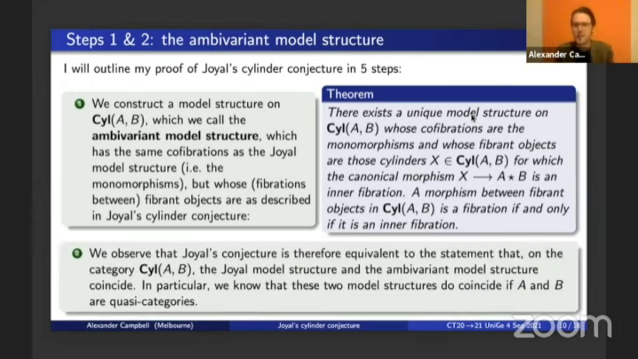And so our second step is merely to observe that Joyal's conjecture is now equivalent to the statement that for each pair of simplicial sets A and B, these two model structures on sSet_{A,B}, the Joyal model structure and the ambivariant model structure, coincide. We have this thing we want to prove about the Joyal model structure. We know it's true of the ambivariant model structure by construction. And so if they coincide, then Joyal's conjecture holds. The converse direction is also easy to see. In particular, in the case when A and B are quasi-categories, we know that these two model structures do coincide. So now our task is to show that these two model structures coincide.